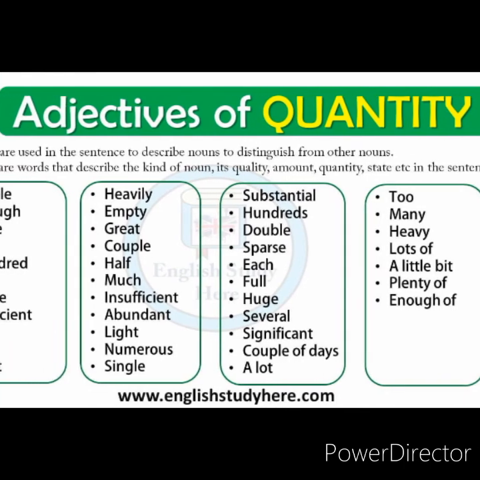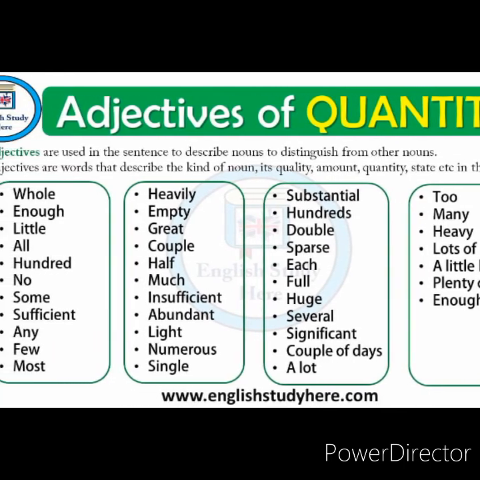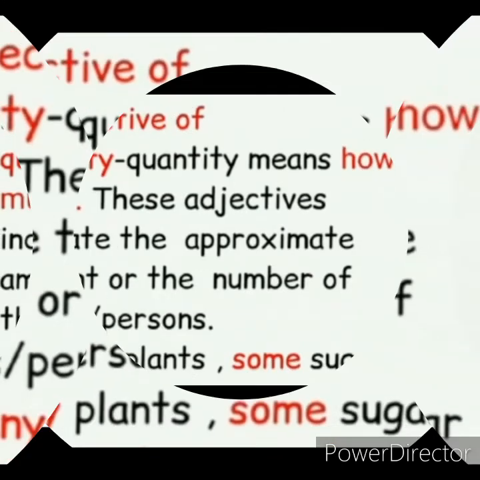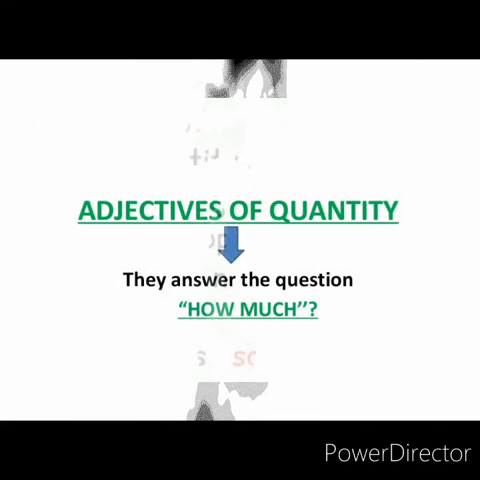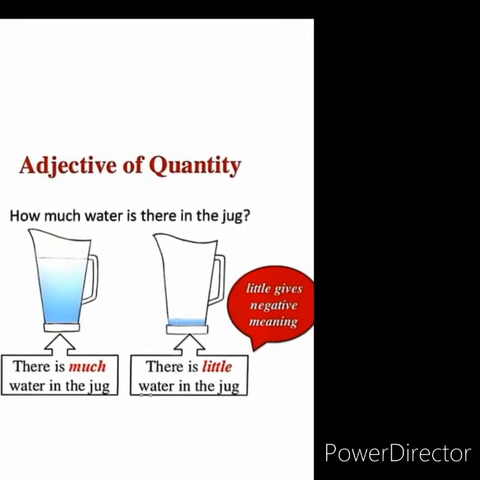Next is adjectives of quantity. Now, what does quantity mean? Quantity means how much. So, these adjectives indicate the amount of things or persons. They answer the question how much. For example, how much water is there in the jug?